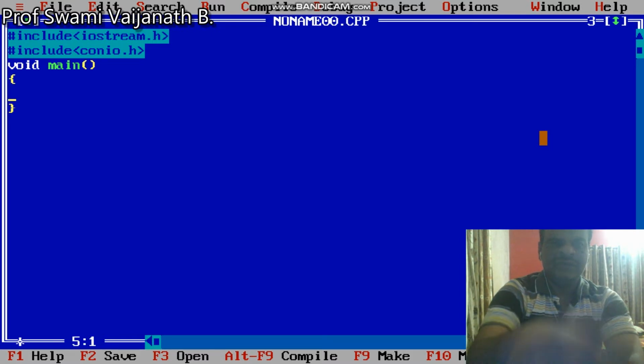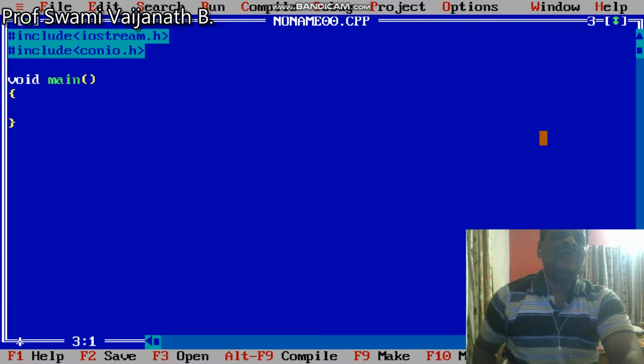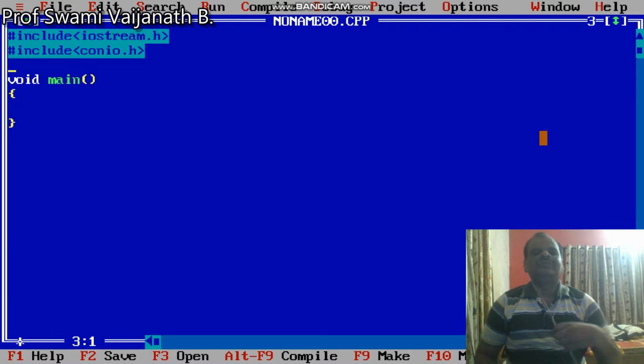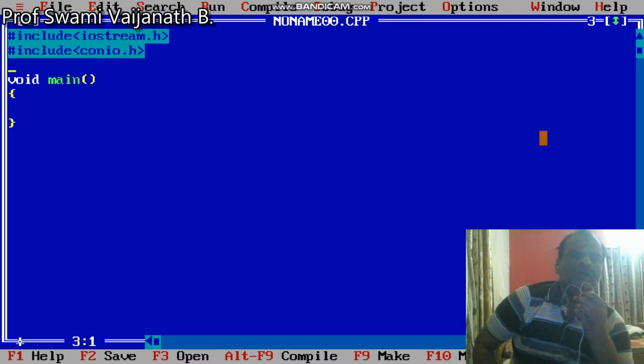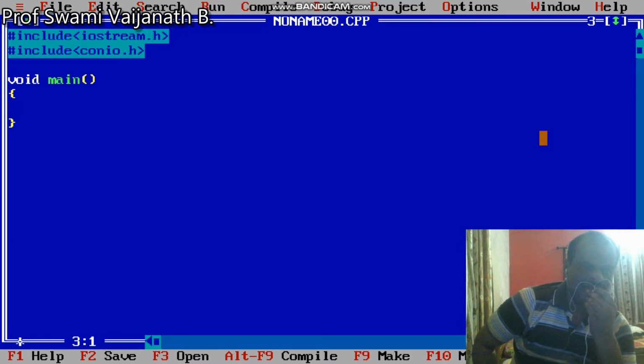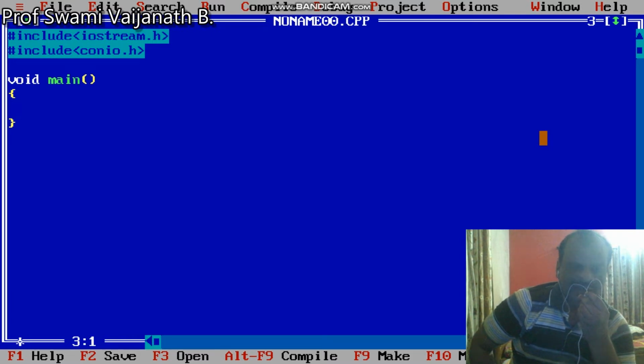Here the main function has a subfunction, and there are three terms related to a subfunction. The first is the function prototype, the second is the function call, and the third is the function definition.